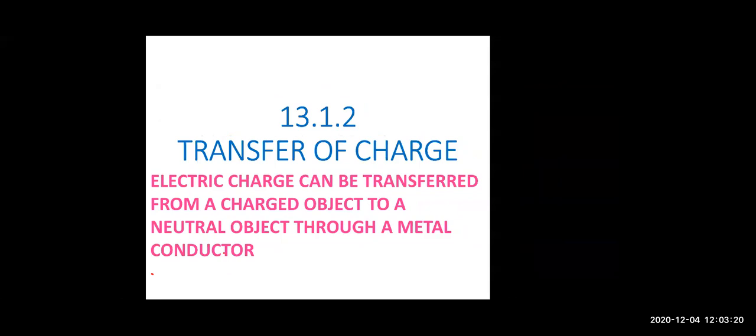Right? Now, if we go to the next topic here, that is 13.1.2, transfer of charge. As we saw, the charge was getting transferred from one body to another, right? So here we are going to see a device which will help us detect whether charge is present on an object or not.